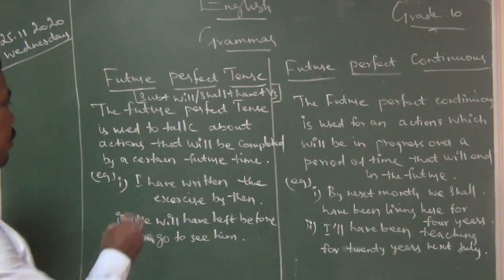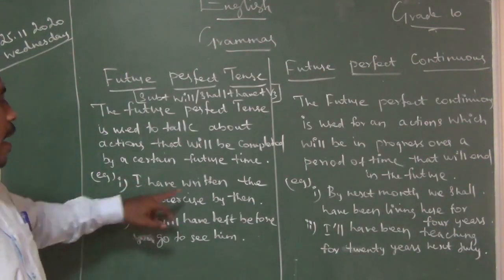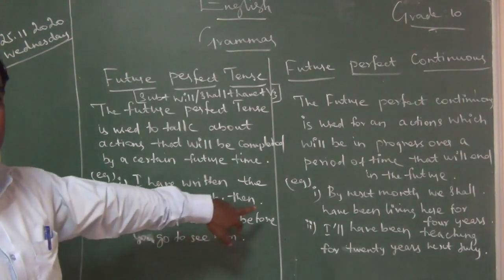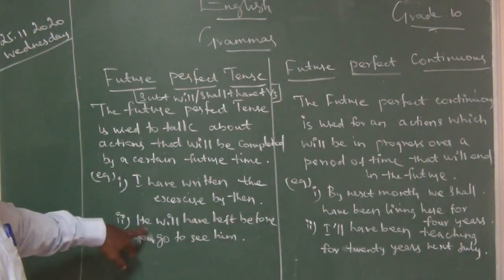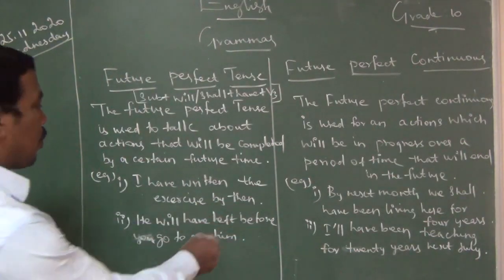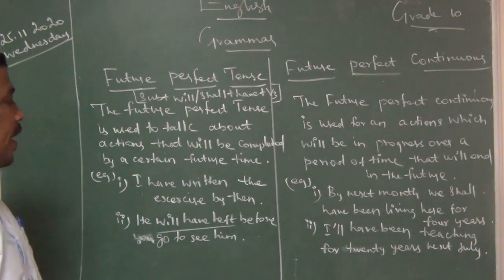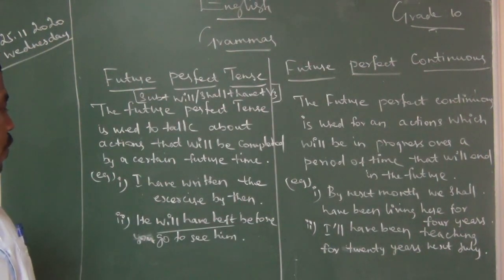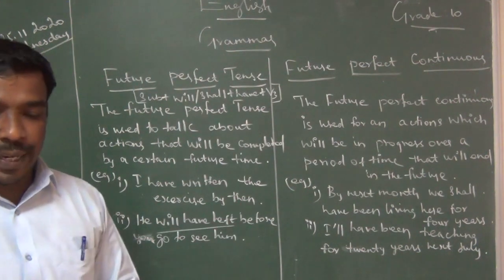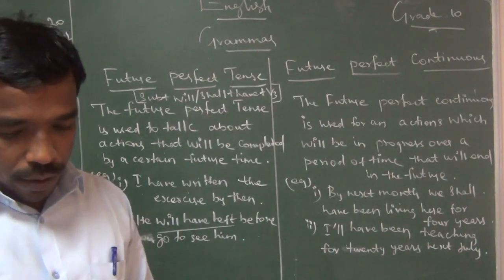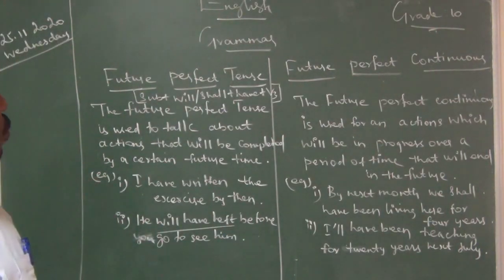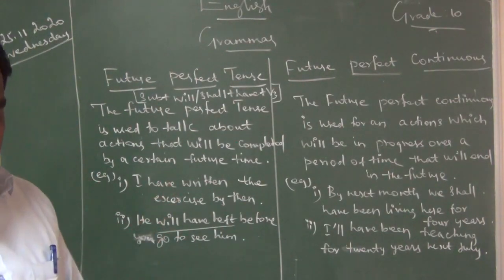I will have written the exercise by then. Second one, he will have left before you go to see him. Write fast. For the future perfect tense we have only one rule, write fast.